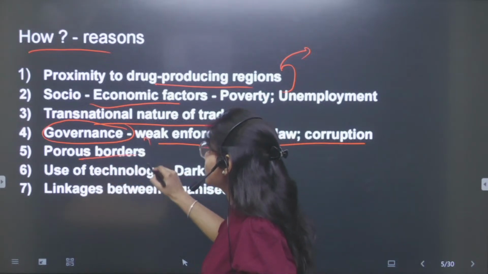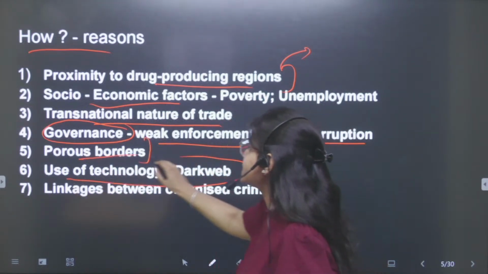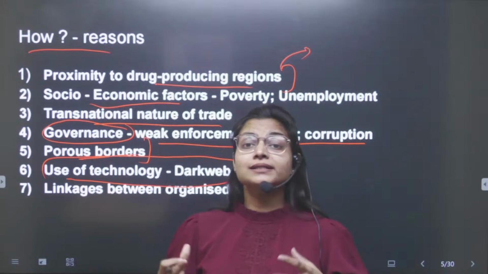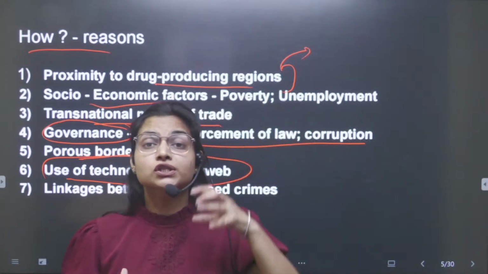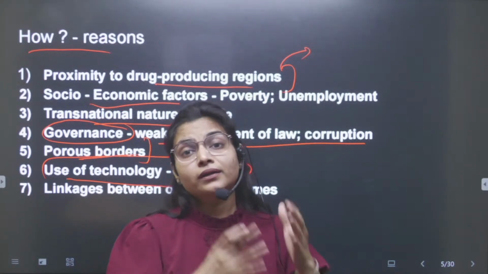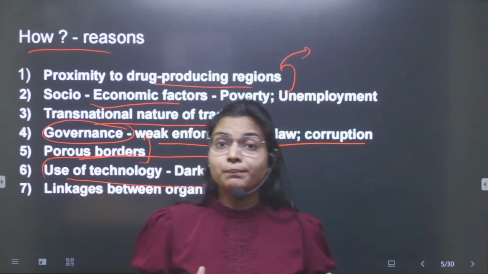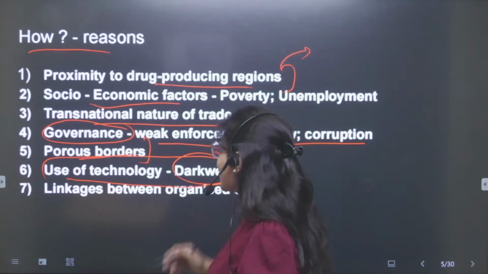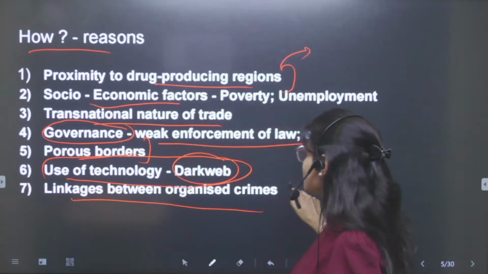After this, the porous borders, and the increased use of sophisticated tools by terrorist groups and other organized crime people, like the dark web, and the link between organized crime.